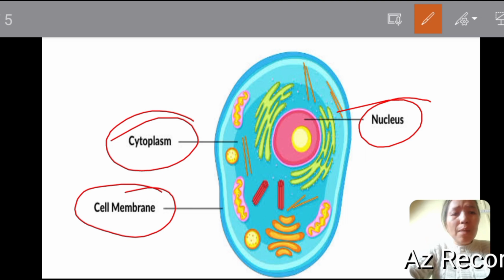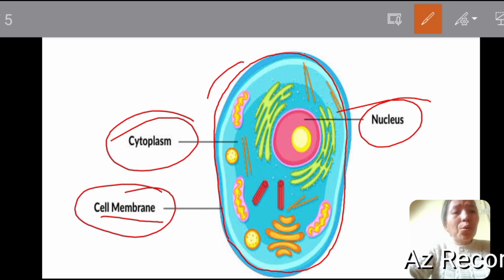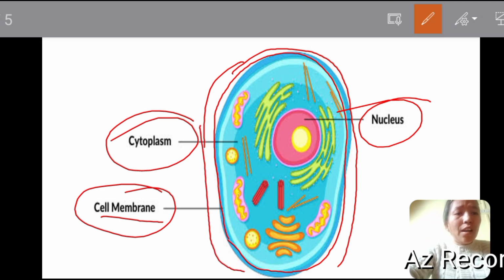First, come to the cell membrane. The cell membrane is the outermost covering of all cells. In an animal cell, the cell is covered by a cell membrane. But in the case of the plant cell, this cell membrane is covered by one more covering that is known as a cell wall, which is made of cellulose, and it is very rigid and hard. But it is only in the case of the plant cell. In the animal cell, the outermost is the cell membrane, and this outermost cover protects the cell and even maintains the shape of the cell.